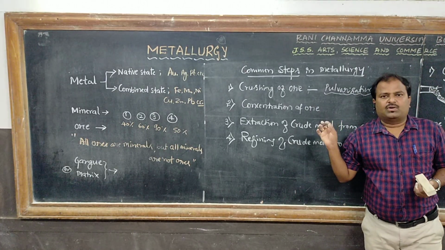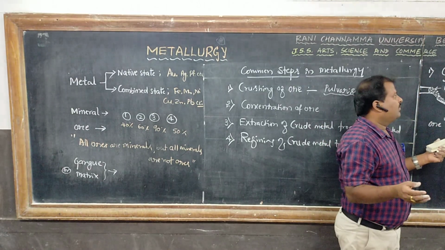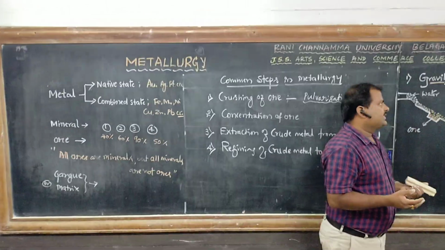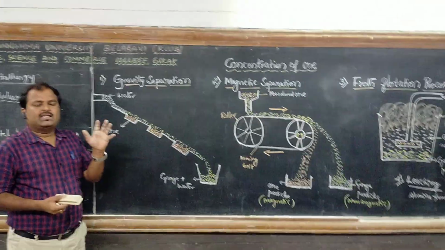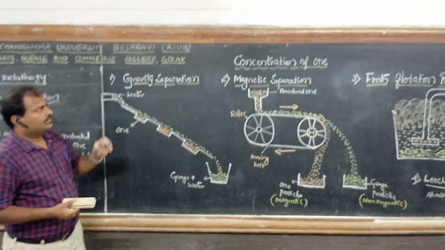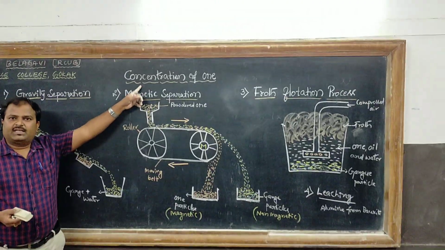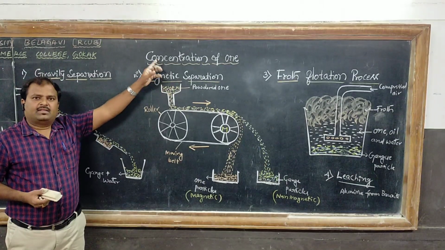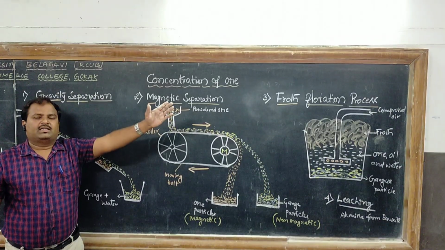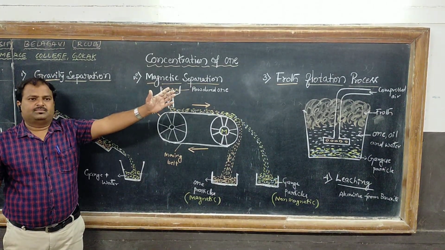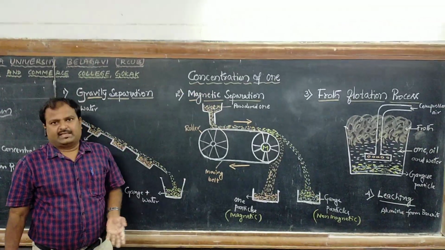This process, concentration of ore, involves various methods, depending upon the nature of ore. So this is the concentration of ore. It is also called ore dressing, ore beneficiation. The important thing is removal or separation of gangue particles from ore particles. So this process involves various methods.